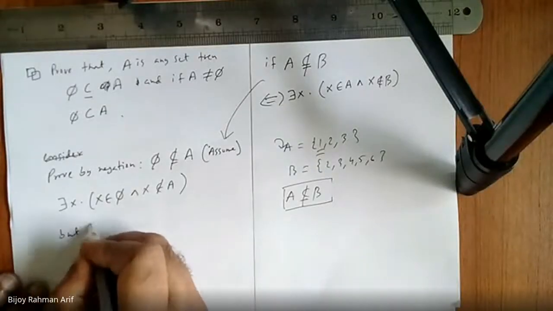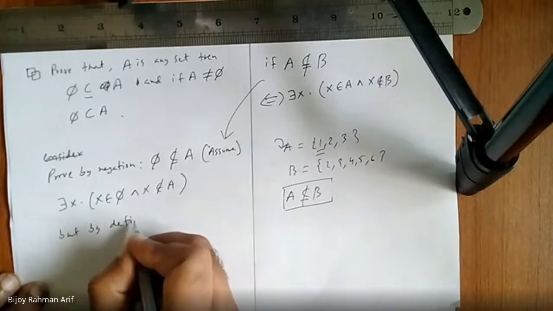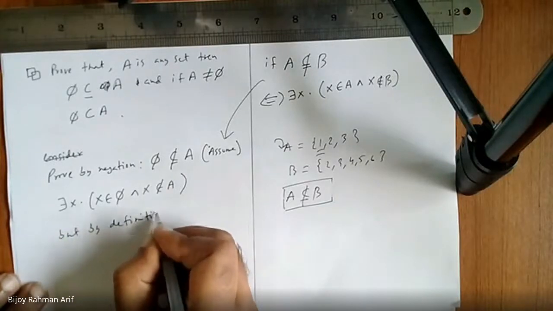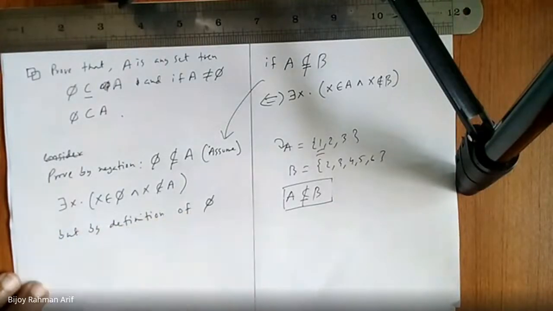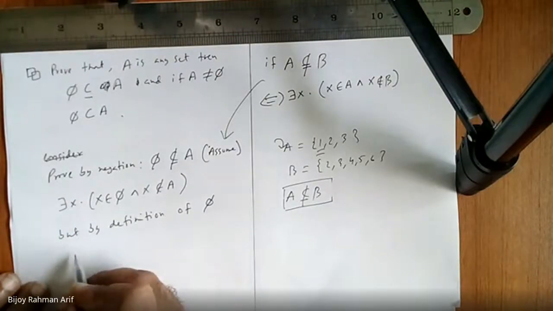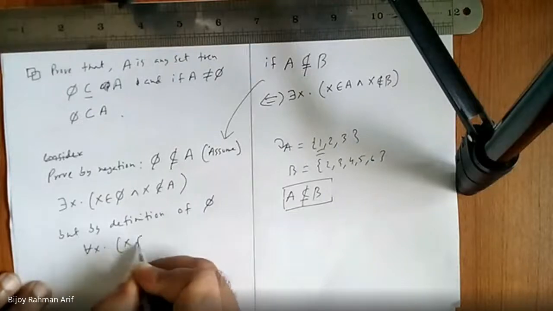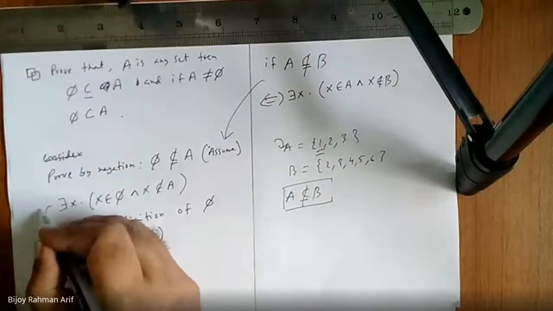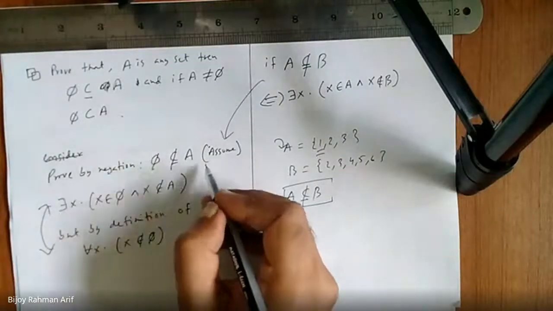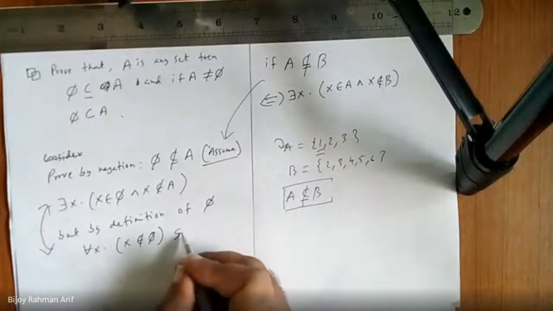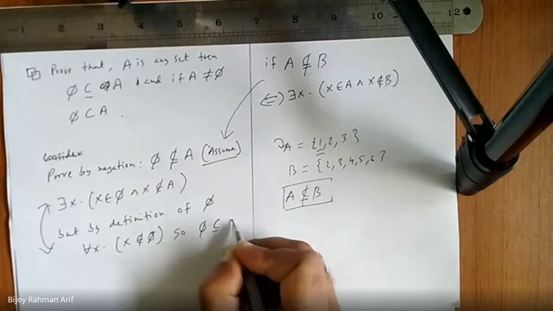But by definition of phi, we know that for all x, x does not belong to phi. So these two cannot simultaneously happen. So definitely it is wrong. So phi is a subset of A. Did you get it?